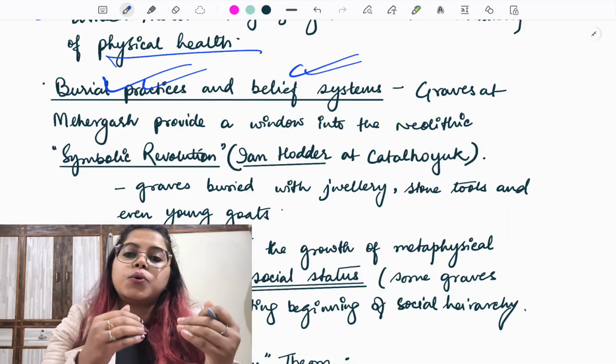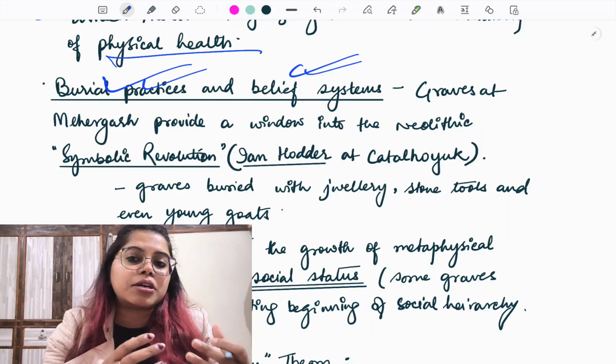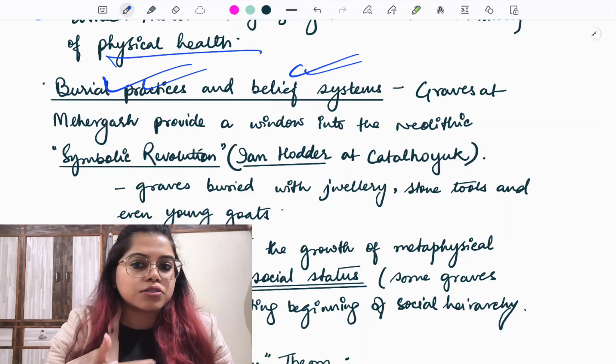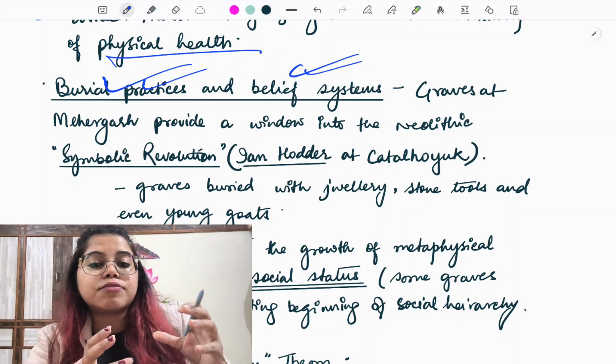There are some people who have lesser resources under control. So this social stratification and gradual emergence of class is happening in the society. Okay, very important. That we can also see from the graves.